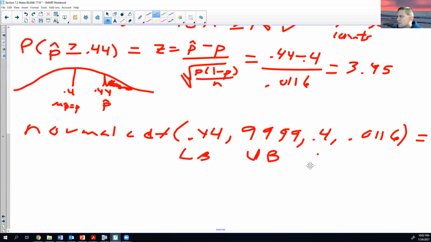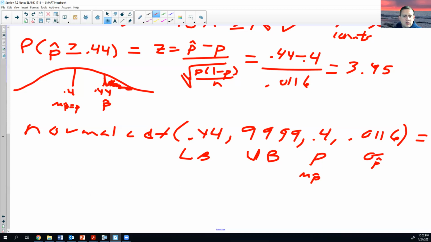P, or you can call it mu sub p hat. That works too. They are essentially the same thing. And then here's my standard deviation. You can just call it sigma p hat. That works. Or just write it out in words. The words are always good.